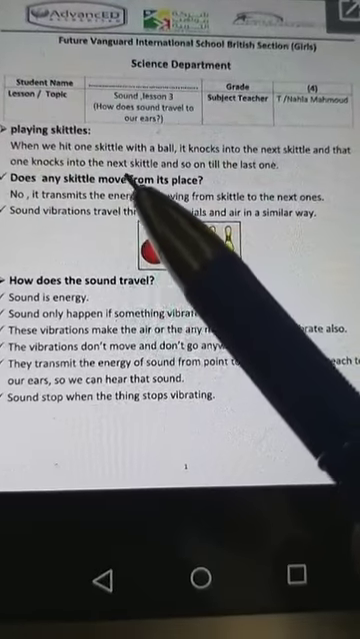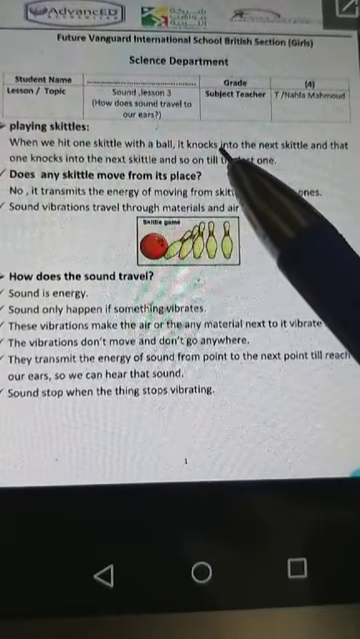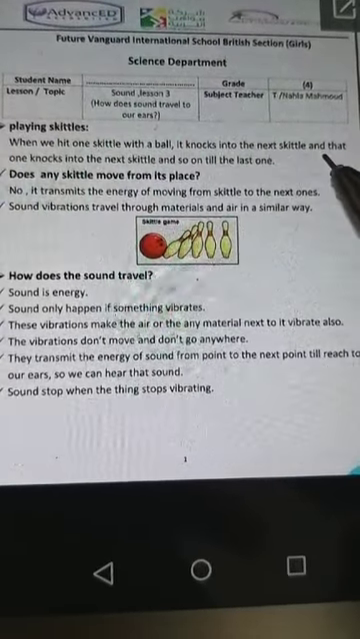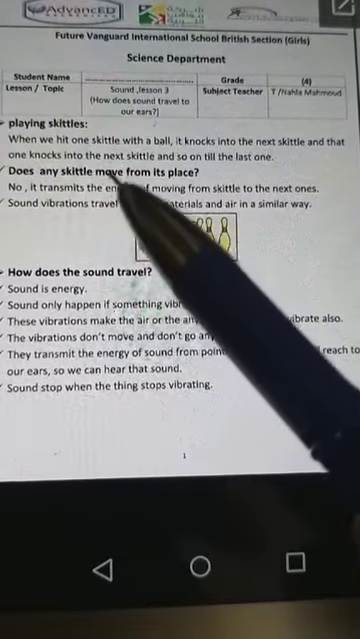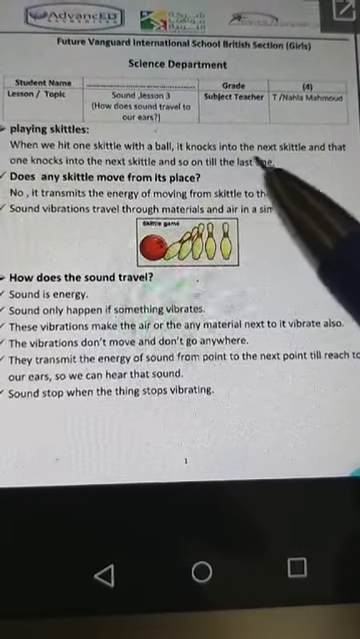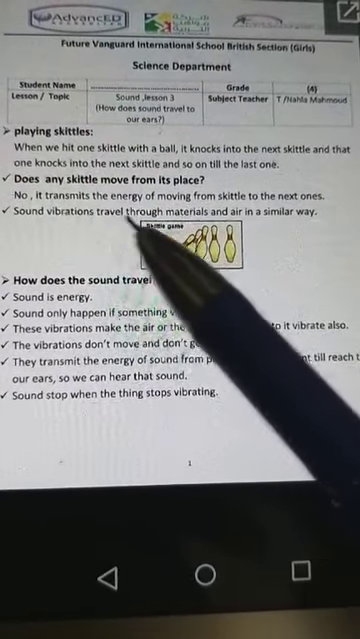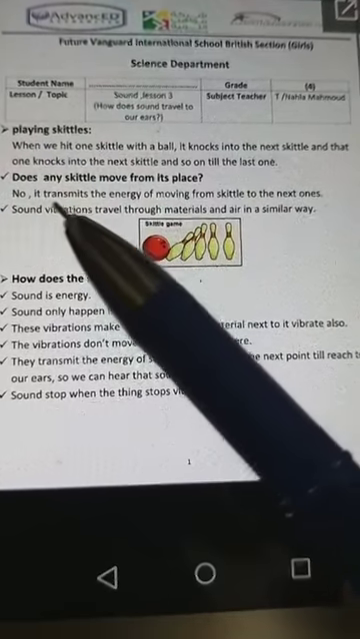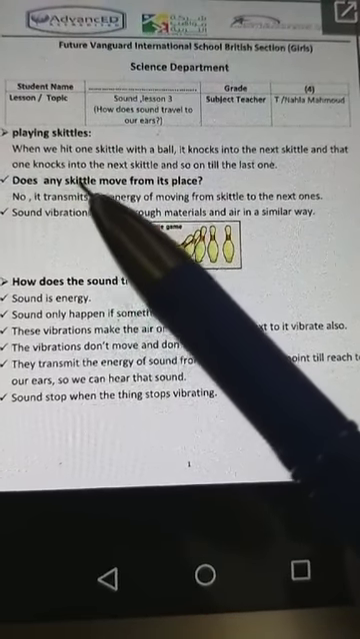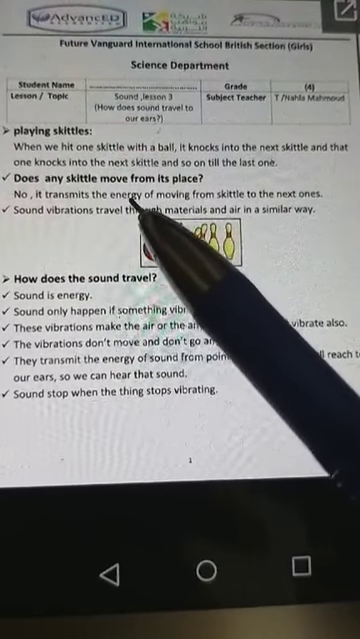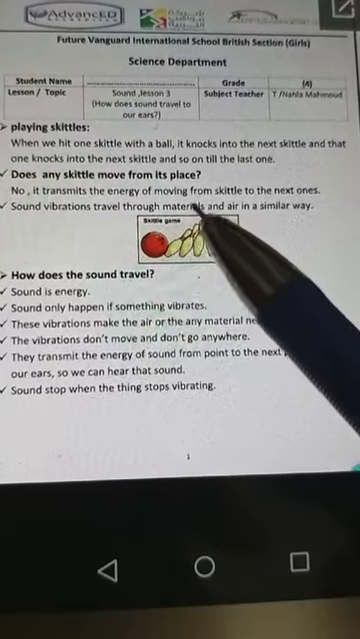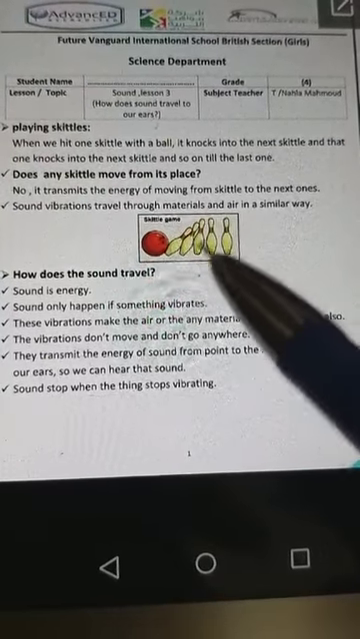So when we hit one skittle with a ball, it knocks into the next skittle, and that one knocks into the next skittle, and so on till the last one. Does any one of them move? No. It transmits or moves the energy from skittle to the next ones.